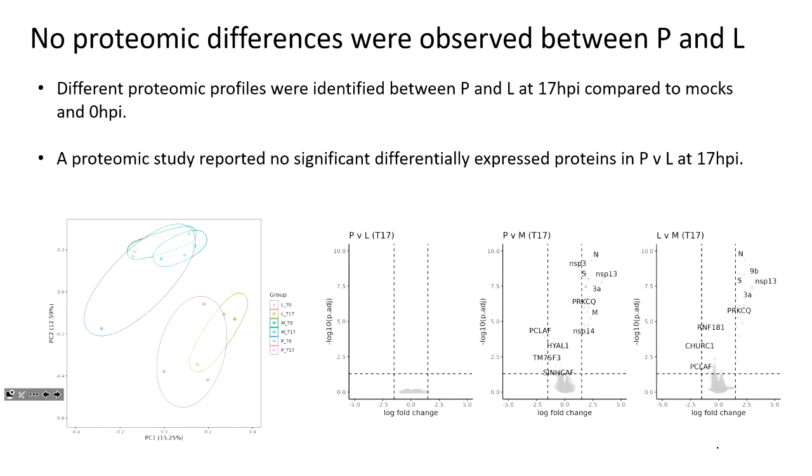We also looked at the proteomics to see if there was any difference in protein expression, but we didn't find any differences at time point 17. Here we used 3 replicates, and you can see that the proteome profiles do overlap, but in the volcano plots you can see that there are no significant differences, but there are differences to the mock.